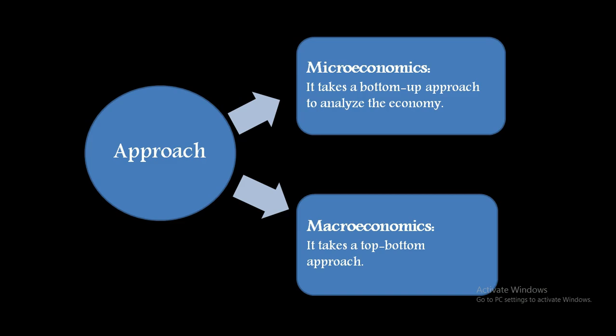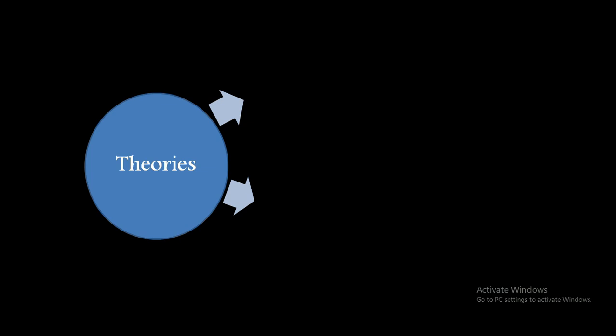Whereas macroeconomics has a top-to-bottom approach, which is just the reverse of microeconomics. It goes from general to specific, right? So we see the overall economy, the overall market in aggregate form, and then we narrow it down to the individual. So that is the top-down approach.